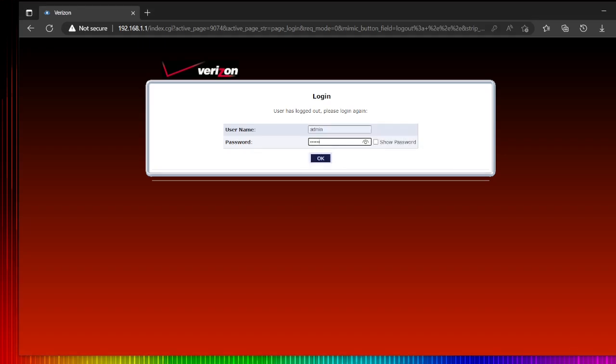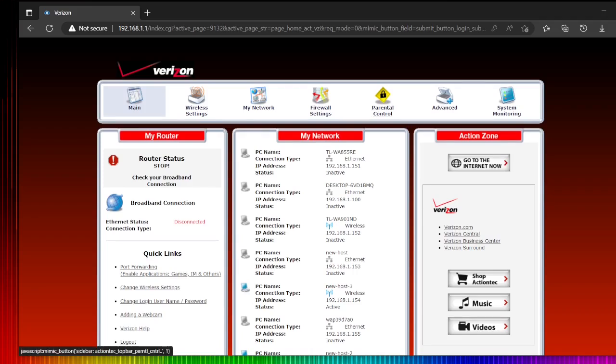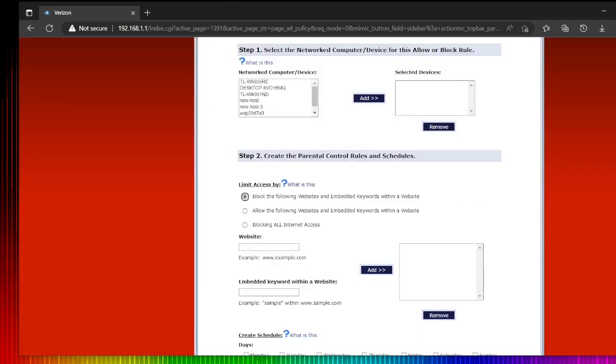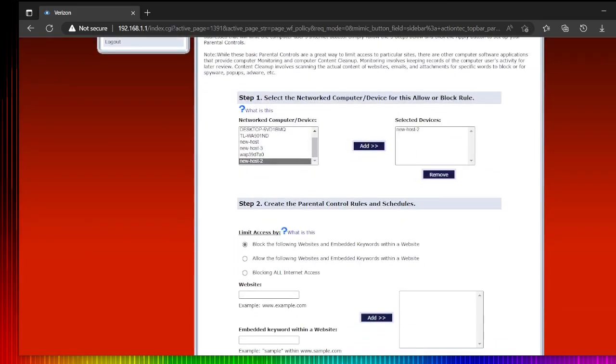If you look here, under active, I have one active client, which is my phone, and another active client, which is my computer. All right, so we need to come to parental control. Once we come to parental control, if you look in here, I have one host. This is my phone. I would say you're not allowed to access my internet. This is option number one.